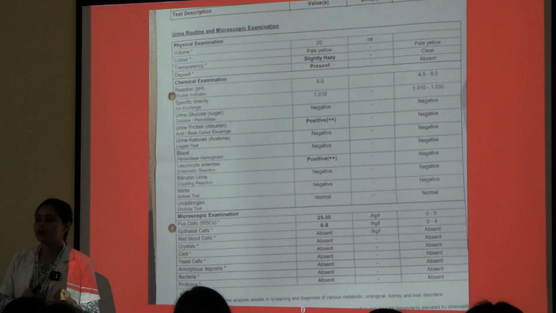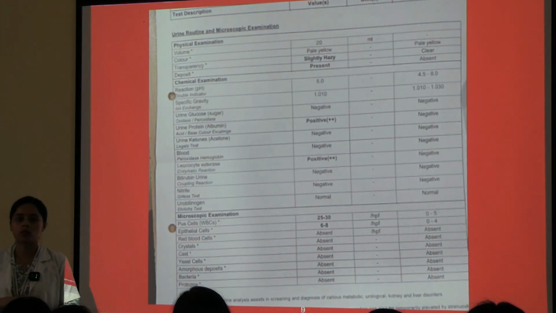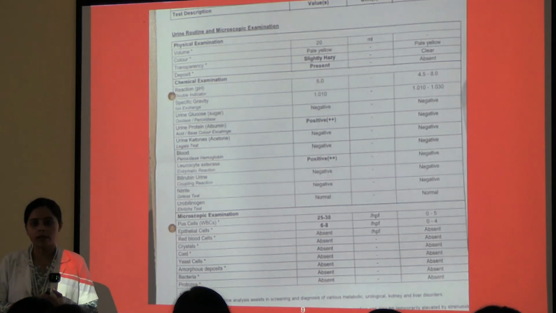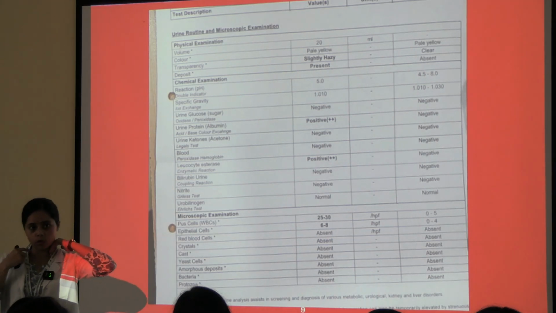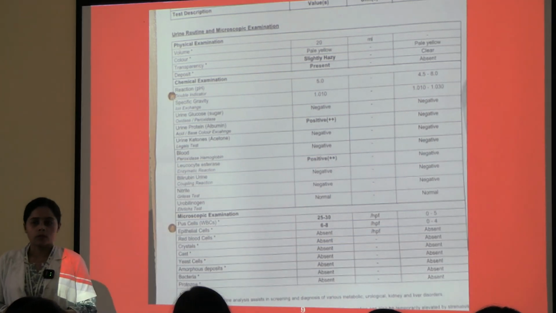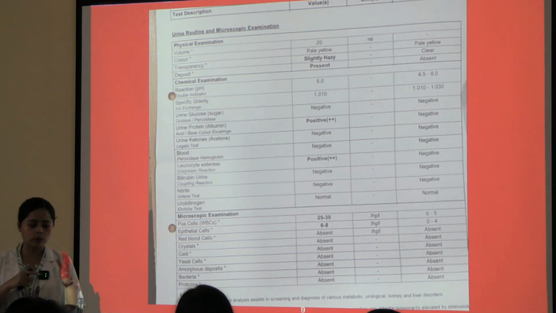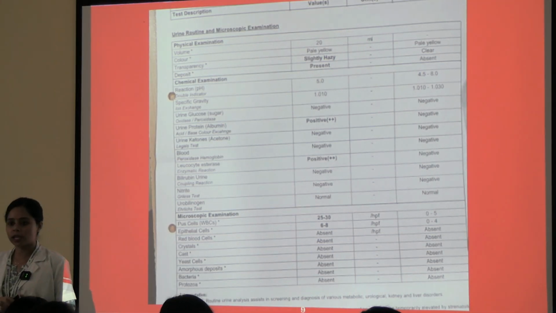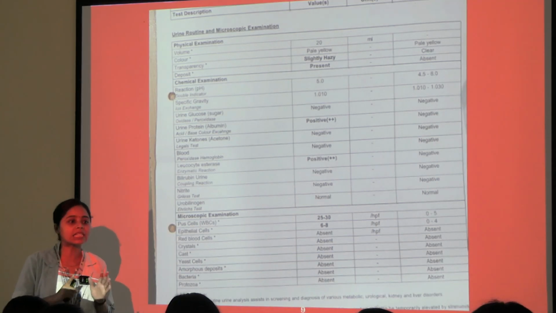Now what is the condition we say when the specific gravity is 1.010? Do you remember the term? Sir has taught you during the specific gravity class. He mentioned it. Do you remember? Isosthenuria. When the specific gravity is 1.010, this is known as isosthenuria, and typically seen in CKD patients.